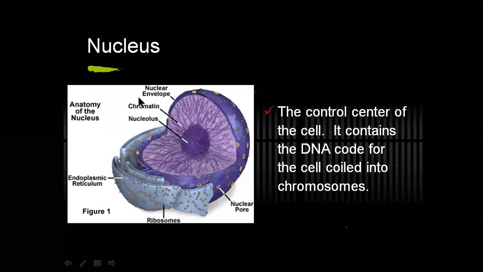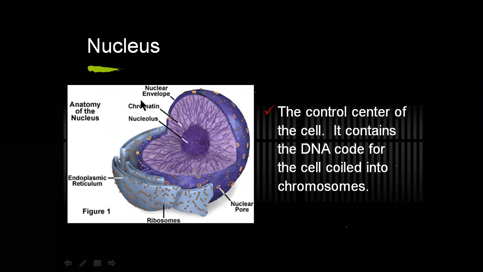Under normal conditions, we call it chromatin. There are two different types of chromatin, euchromatin as well as heterochromatin. Euchromatin is where active protein synthesis occurs, and heterochromatin is considered a non-functional chromatin network. This nucleus controls all the cellular activities, and it is the central center of the cell, and it contains the DNA code for the cell, coiled into the chromosomes.